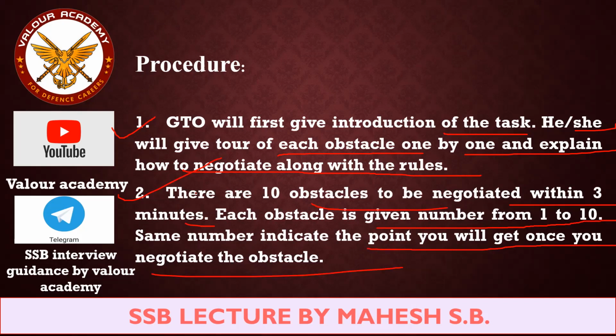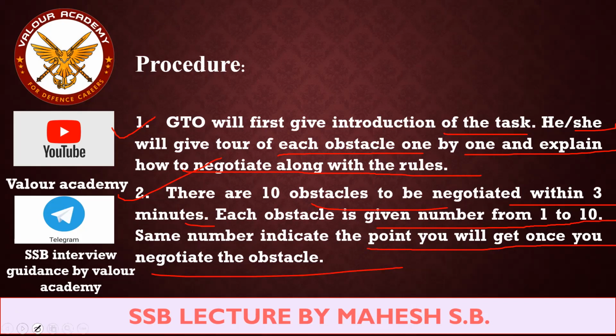You have to negotiate those 10 obstacles within 3 minutes. If obstacle number 1 is there and you negotiate obstacle number 1, you will get 1 point or 1 mark. Similarly, obstacle number 2, 2 points. Obstacle number 3, 3 points, 4 points. Like that, obstacle number 10, if you cross that, you will get 10 points. Getting my point? 10 marks. Understood?